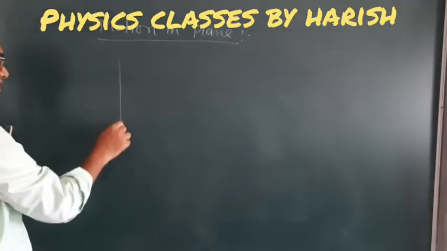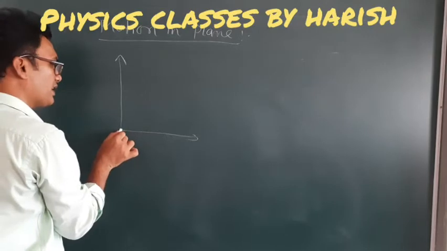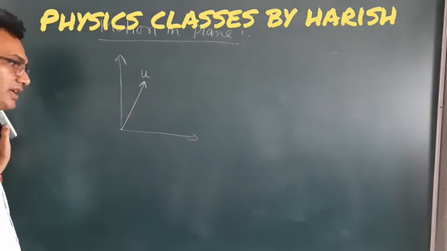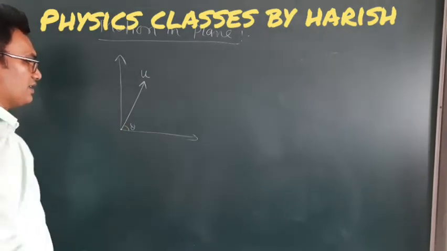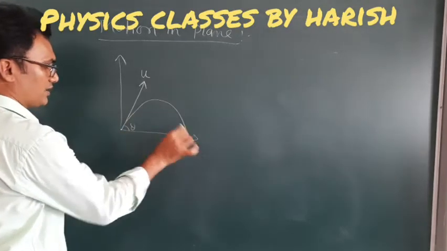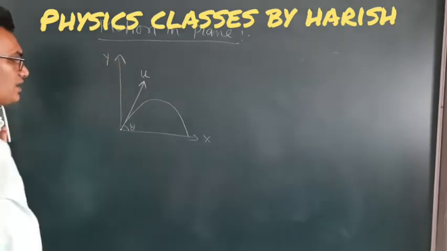The object is projected in the xy plane. The initial velocity of projection is u. The direction of velocity makes an angle theta with the horizontal. The path followed by the object is a parabolic shape. This is the x-axis and this is the y-axis.